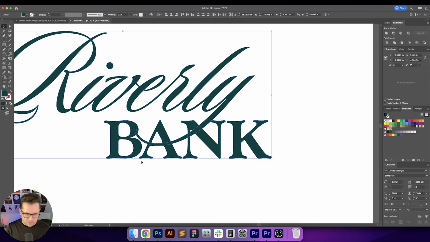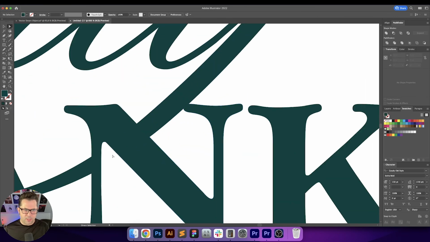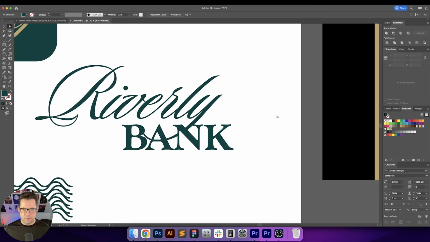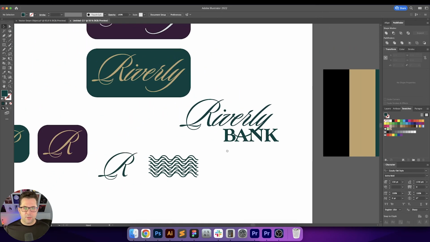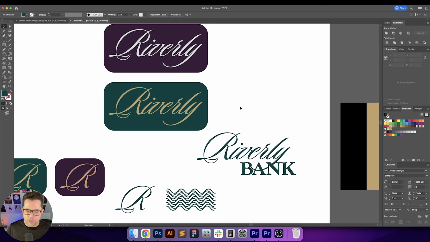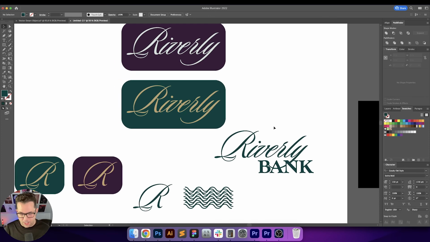So let's do outlines here, and then we'll just do the divide on the Pathfinder. That way we can just go right here and get rid of that. Okay, that's actually pretty cool. I like that. All right, so here it is, the logo and somewhat visual identity for Riverly Bank, a bank that we just made up here.